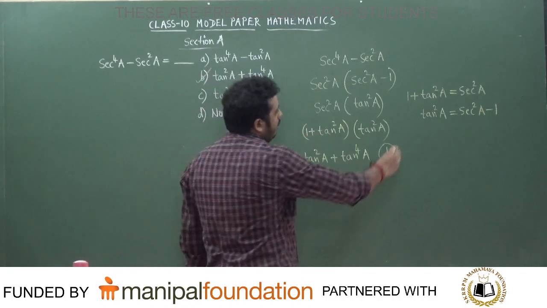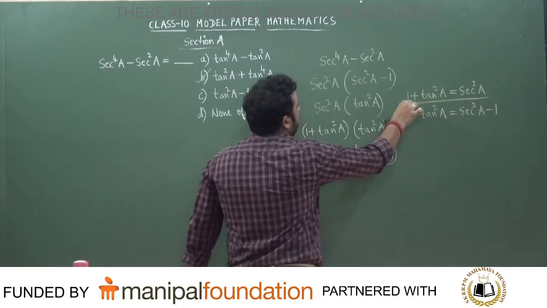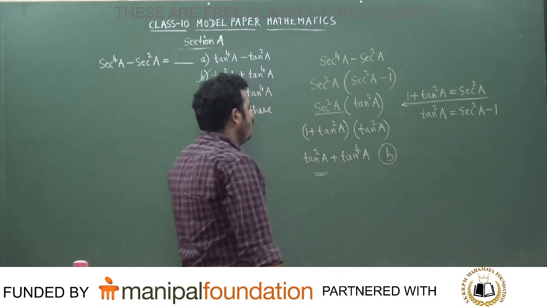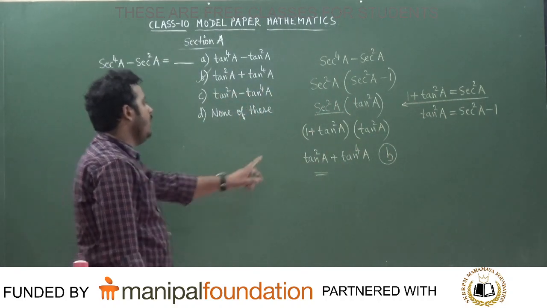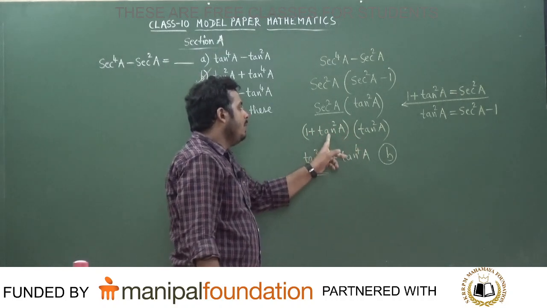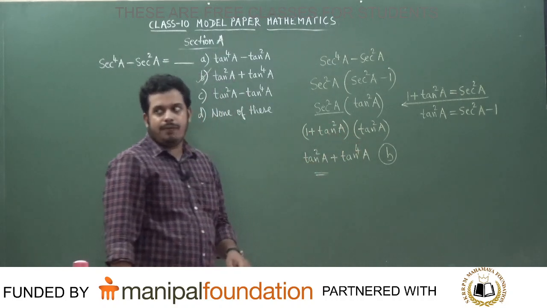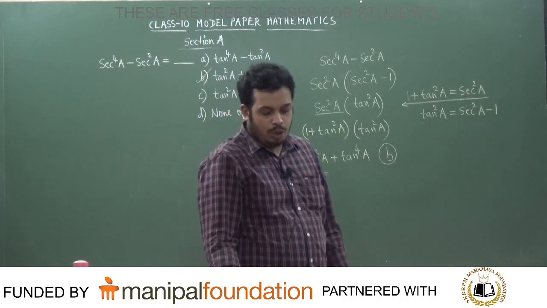Secant squared a can be written as 1 plus tan squared a. You should know this. Then multiply tan squared a inside: tan squared a into tan squared a will be tan to the power 4a. Which corresponds to the option number B.